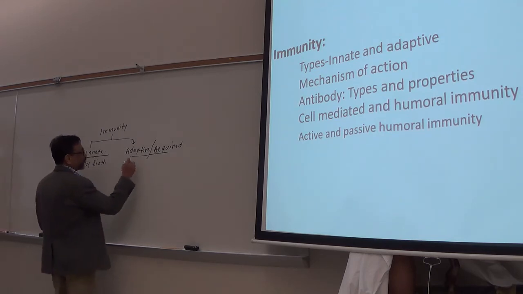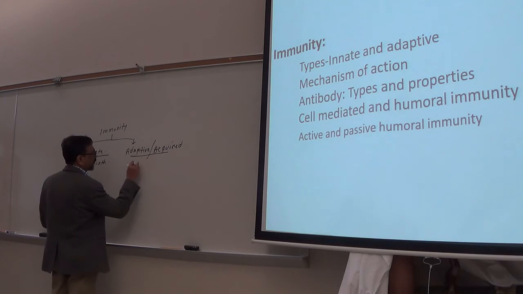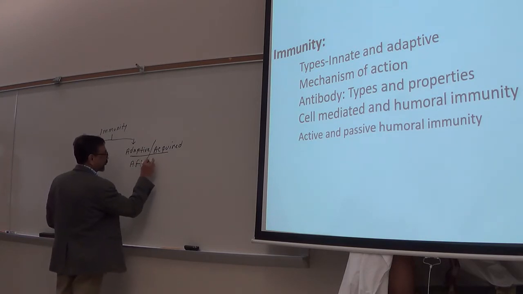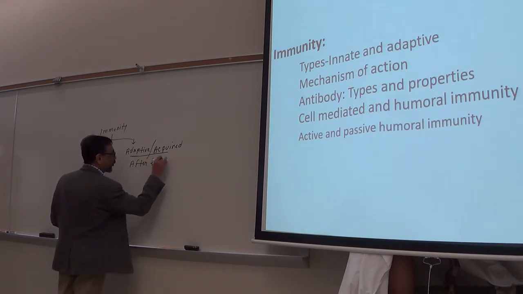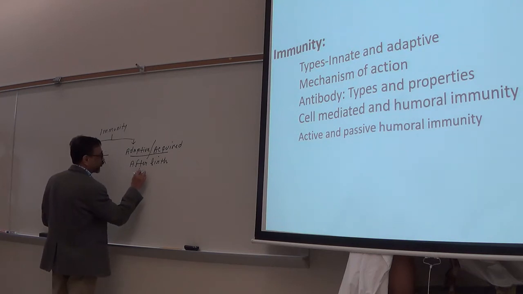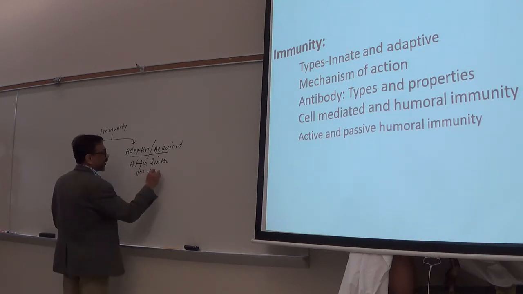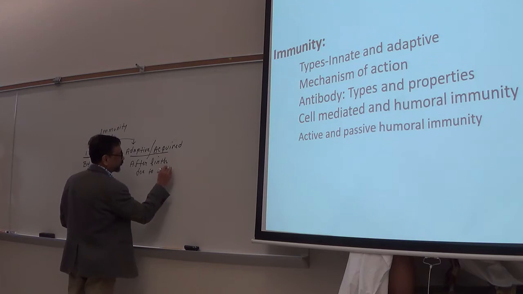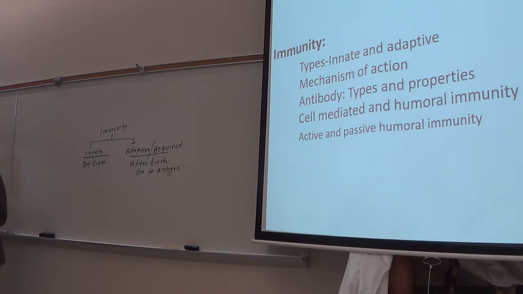So this one we get after birth, due to antigen. Antigen, like any bacteria or virus, when it enters into your body, in response to that, your body produces it, right?